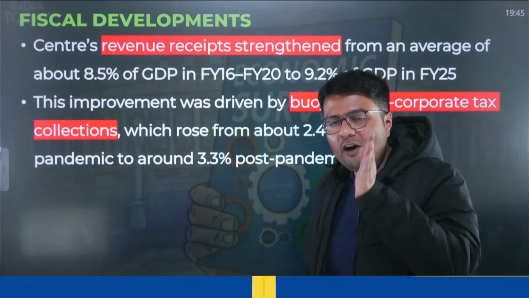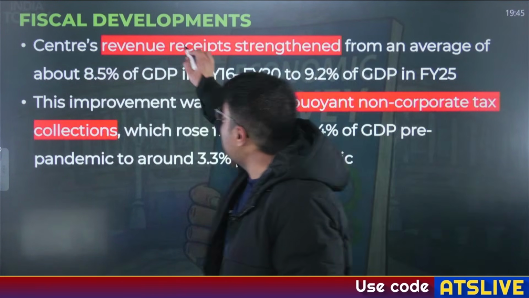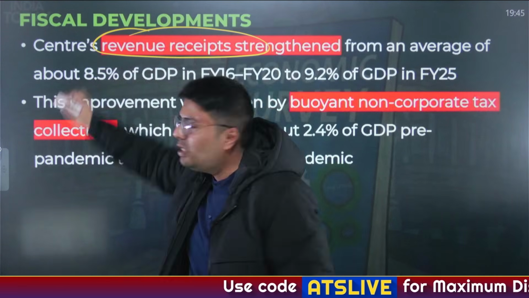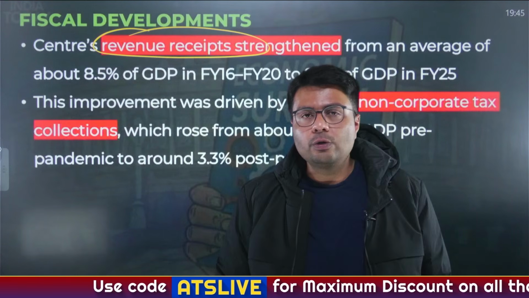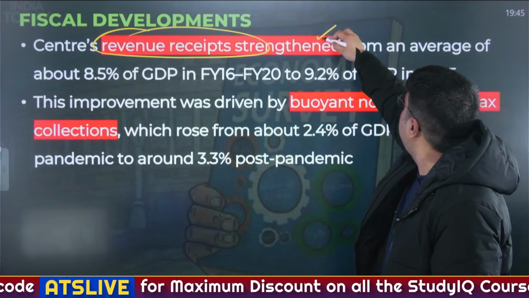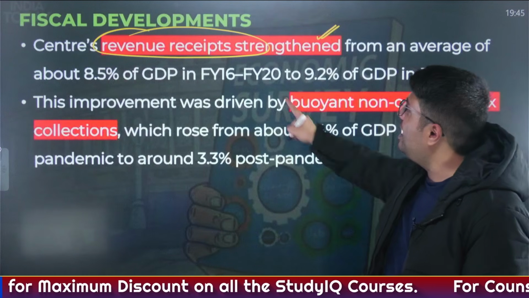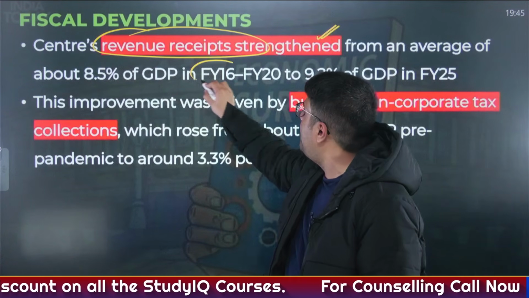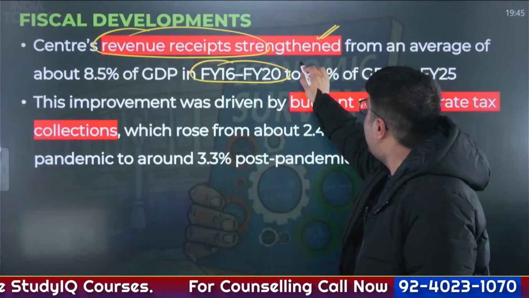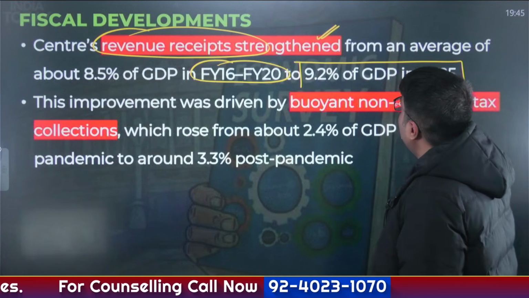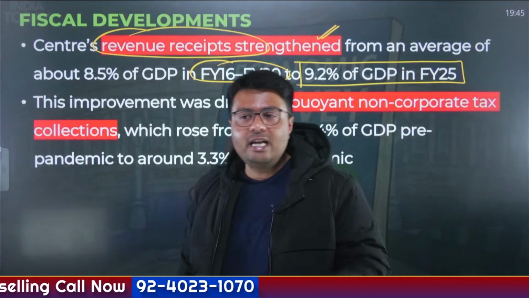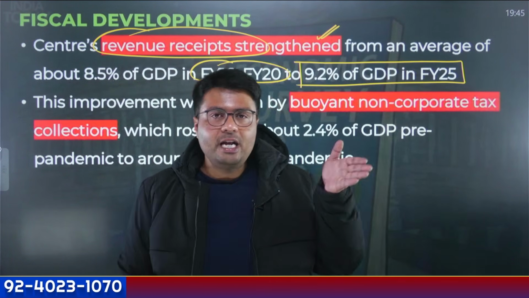Now, the government's revenue receipt, that is the income government gets through taxes, through other revenue sources, all of this has improved last year. Earlier, it was 8.5% of the GDP in the first half of this decade, and this has increased from 8.5 to 9.2 in the 5 years of 2025.